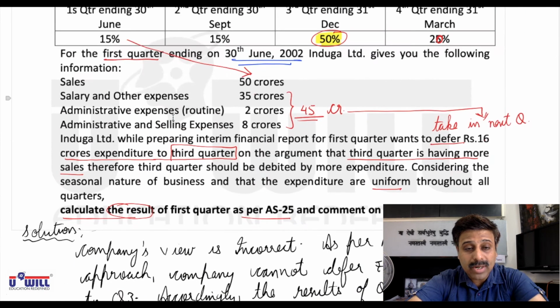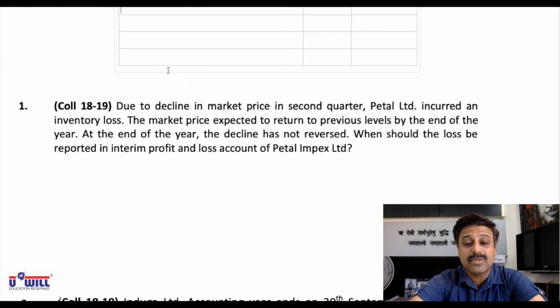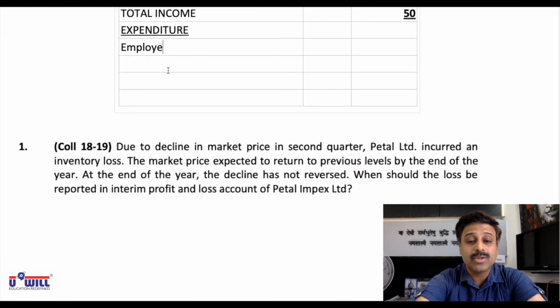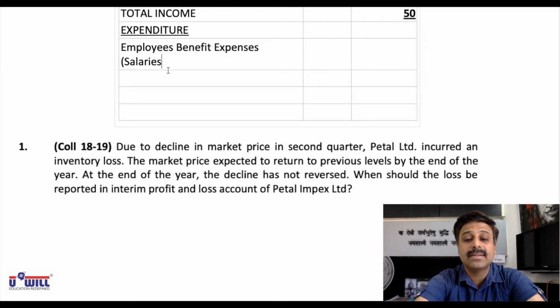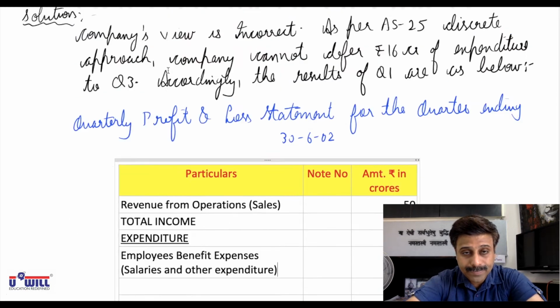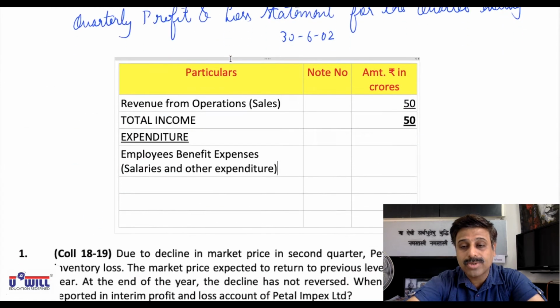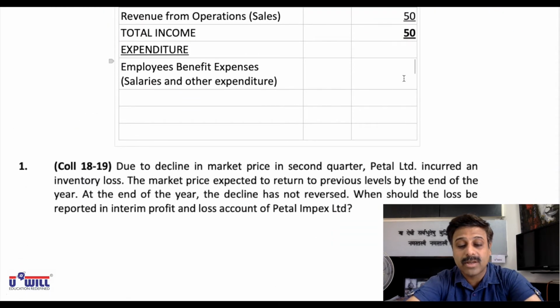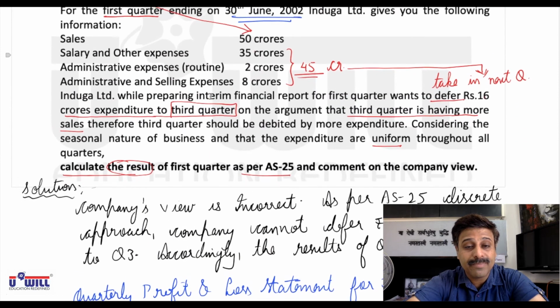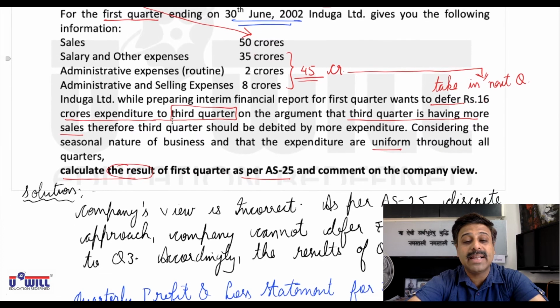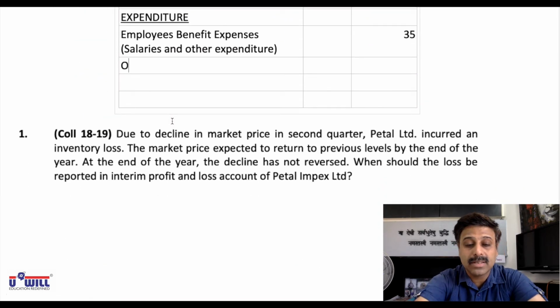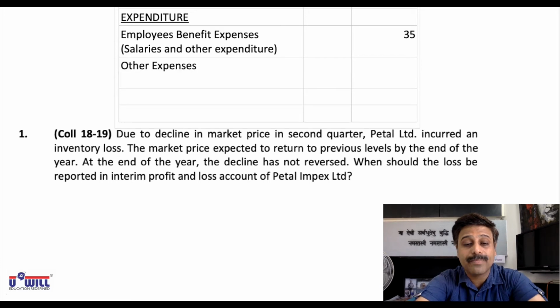change in inventories, we don't have. We directly have this salary and other expenses which will come in employees benefit expenses. So employees benefit expenses, which will include salaries and other expenditure, is given as 35 crores. Okay, so that one expense is 35 crores. Then after that, finance cost we don't have. Then depreciation and amortization we don't have. In administrative and selling expenses, both will come in other expenses.